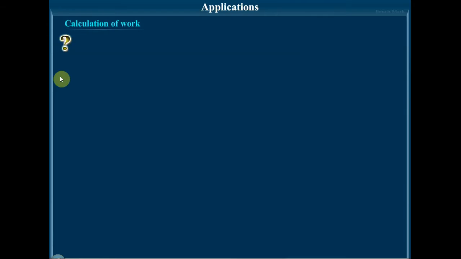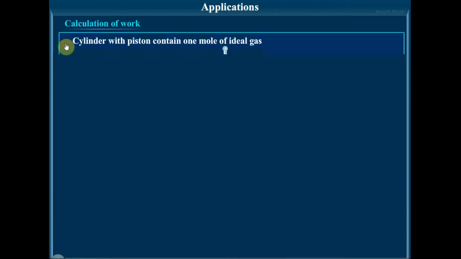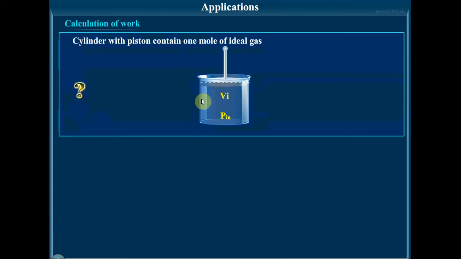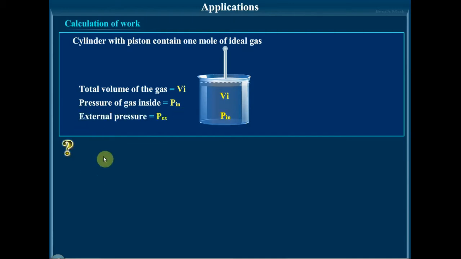So how are we going to derive it? Consider here a piston. A movable piston is there and it is in a cylinder. The cylinder is fitted with a movable piston, containing 1 mole of an ideal gas. The total volume of the gas is VI, that is the initial volume. The pressure of the gas inside is called the internal pressure, and the external pressure is above, which is being applied on the piston. We will take it as PEX.